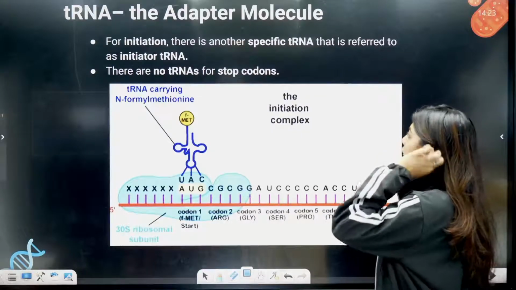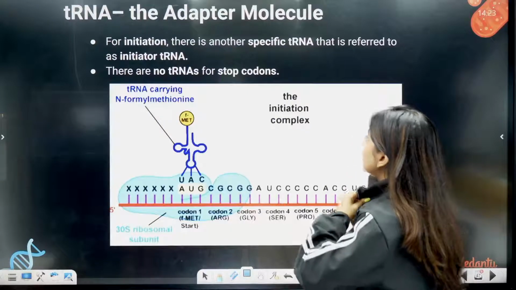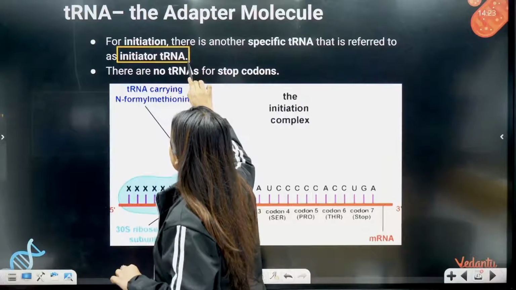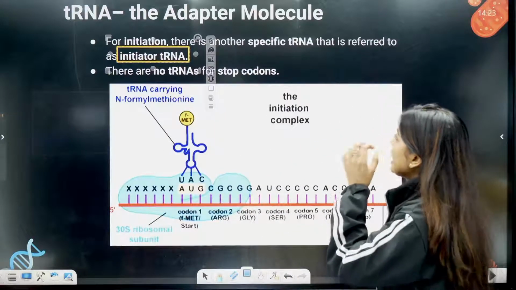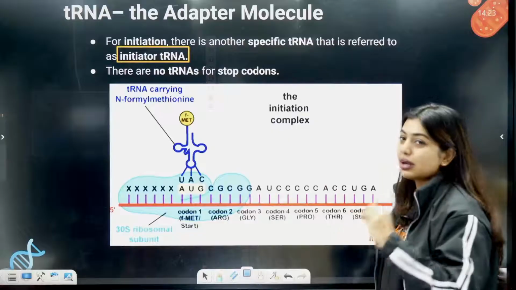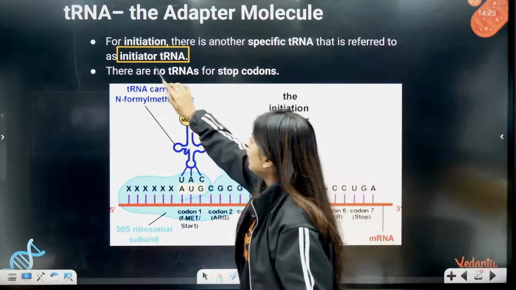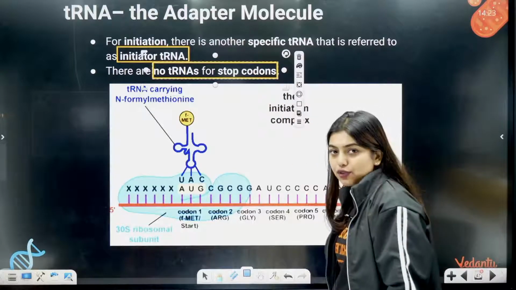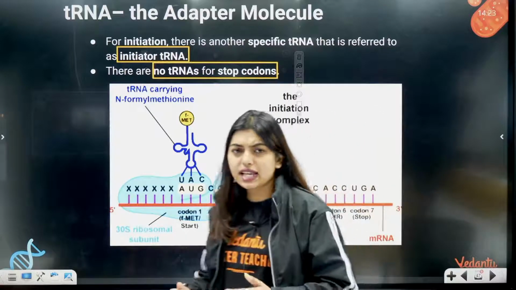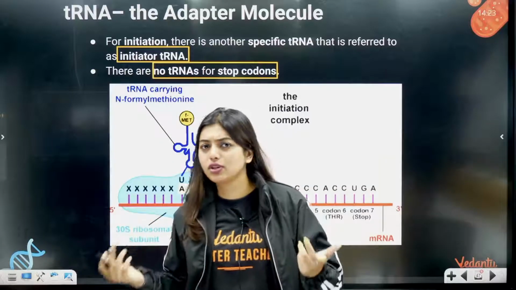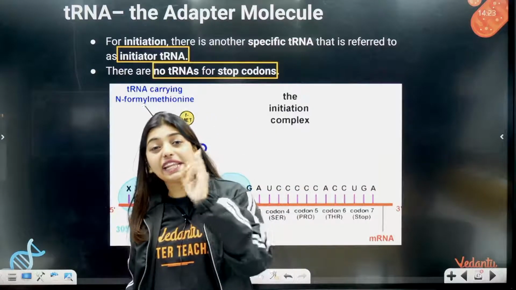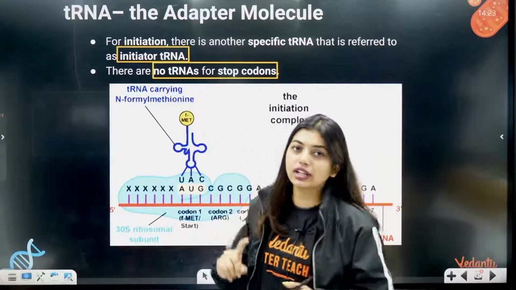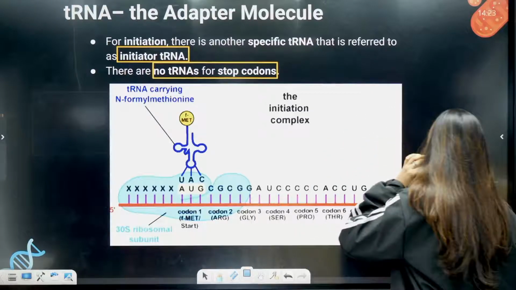For initiation, there is another specific tRNA that is referred to as initiator tRNA. What is it, students? Initiator tRNA. There are no tRNAs for stop codon, because the moment it comes there, they know that this codon cannot code for any amino acid, and the process will automatically stop. But there are initiator tRNAs, that means the one that is going to initiate the reaction. For stop codon, that is not there.